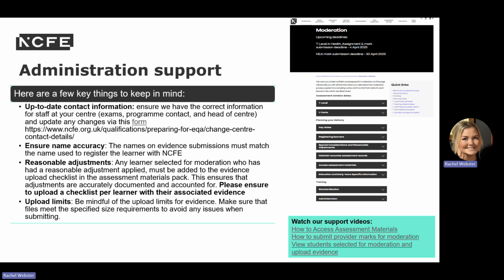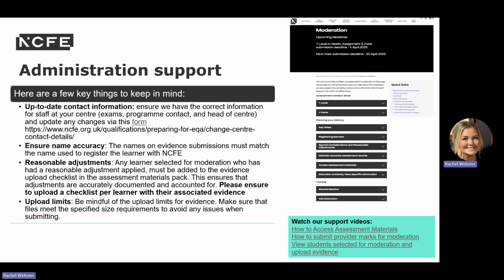Now, stay on track with upcoming tasks and deadlines using our visual timeline, which outlines key dates, submission requirements and actions. Access it on our moderation webpage under Planning Your Delivery. Along with our admin training, this training will guide you through the admin duties required and help ensure everything is completed correctly and efficiently.